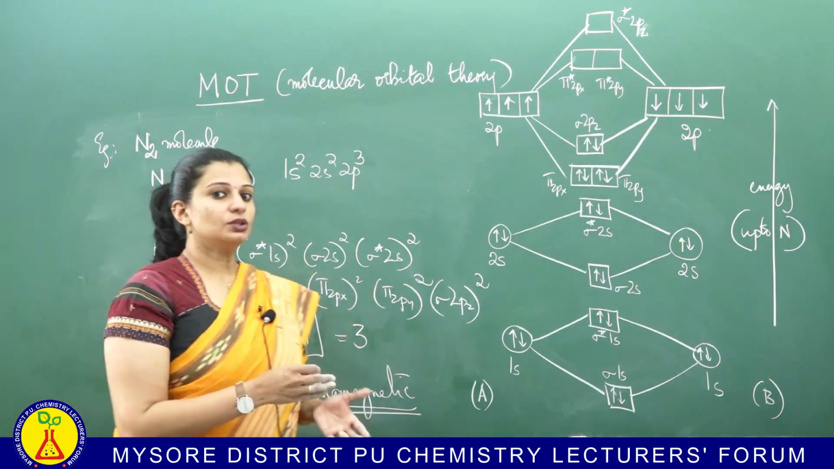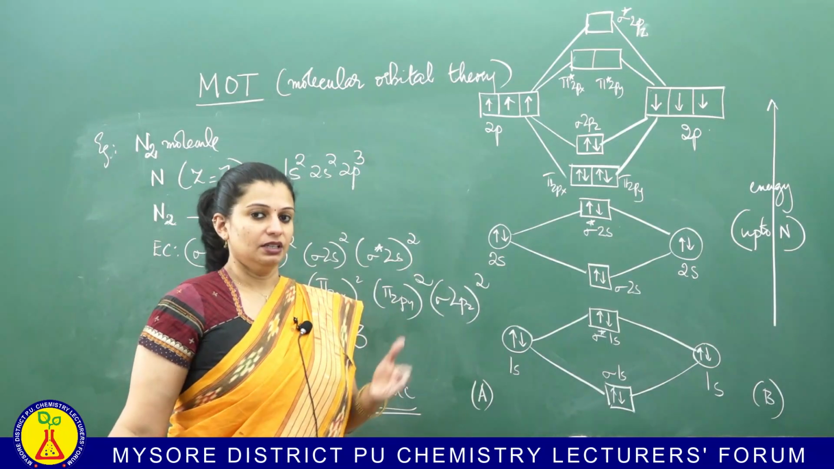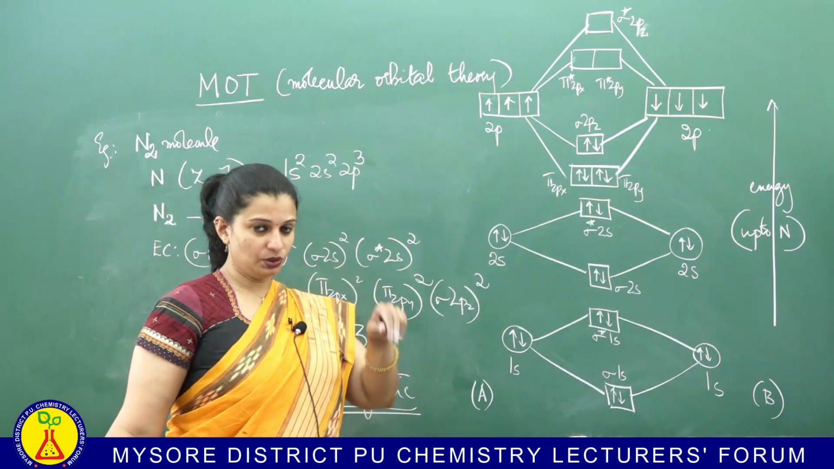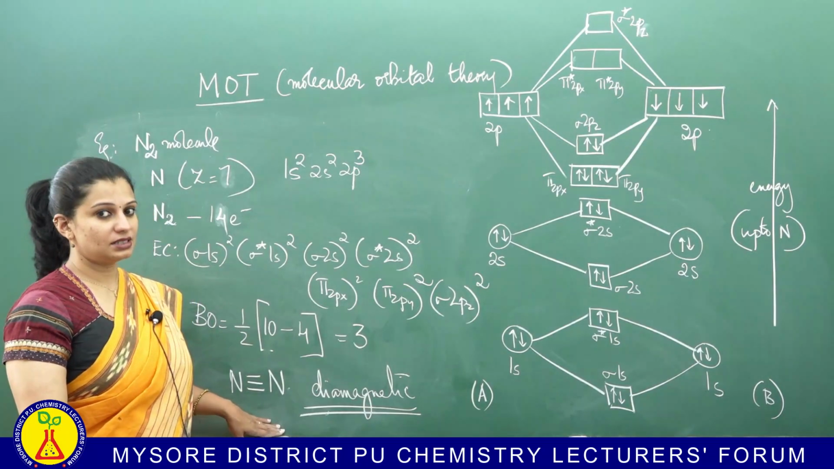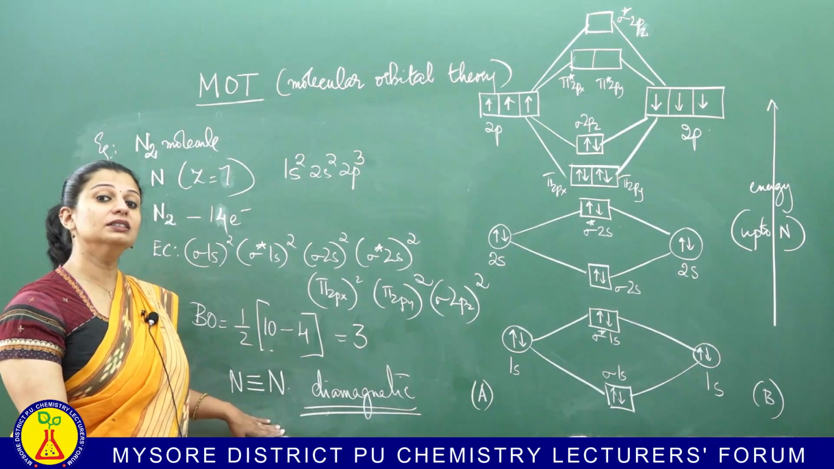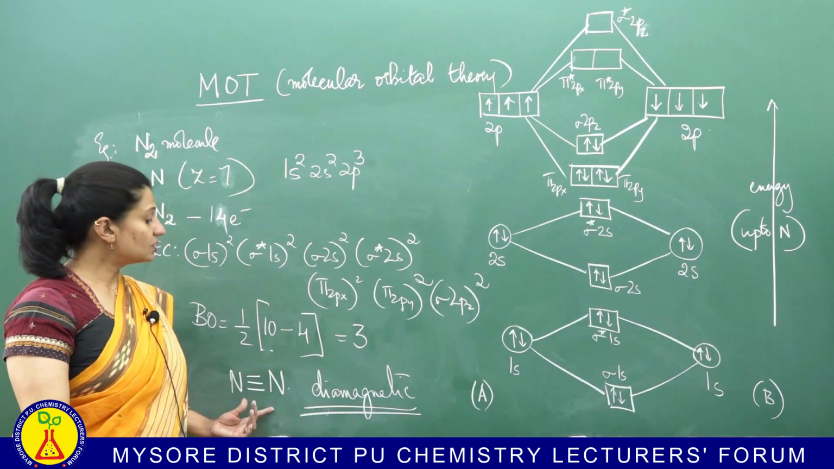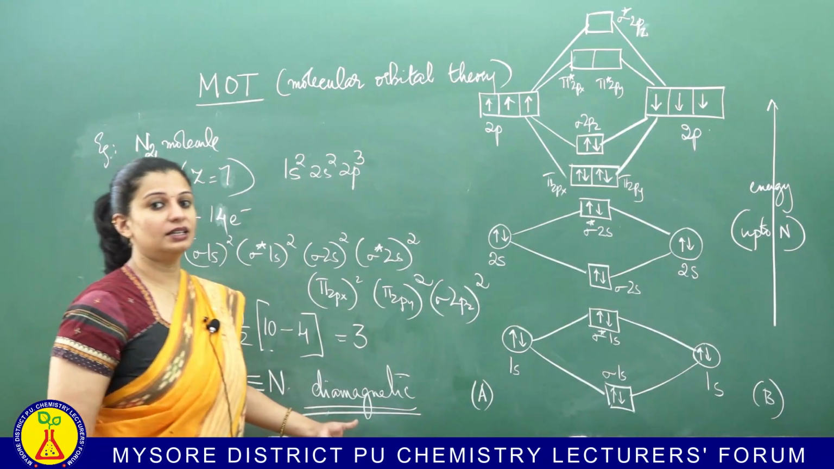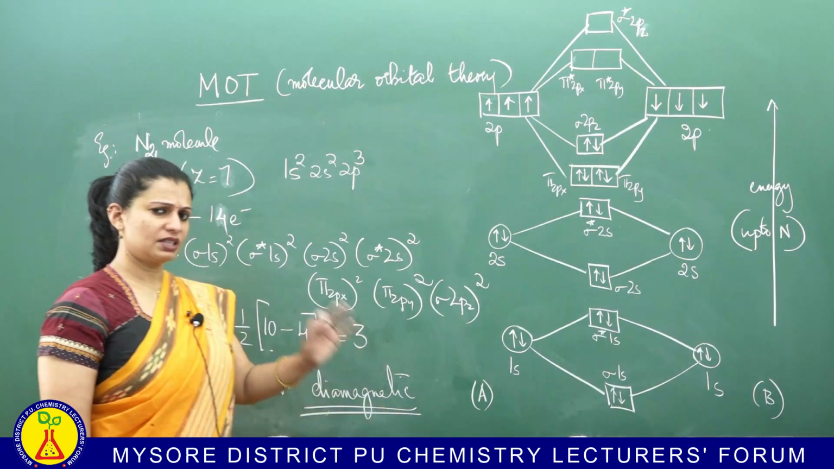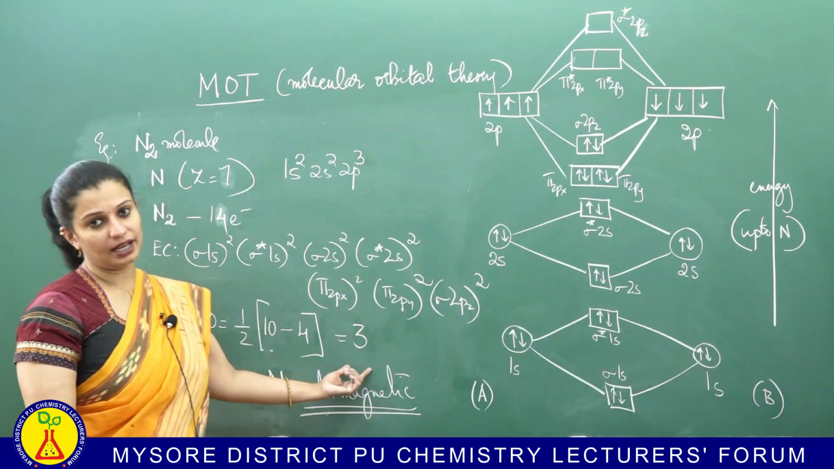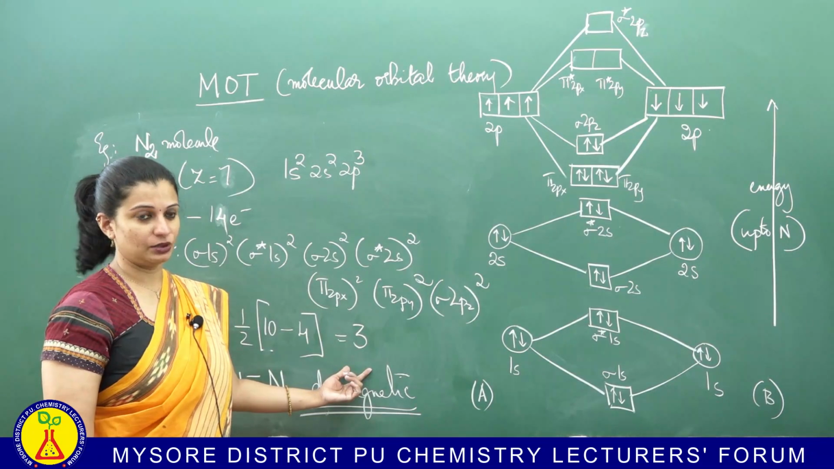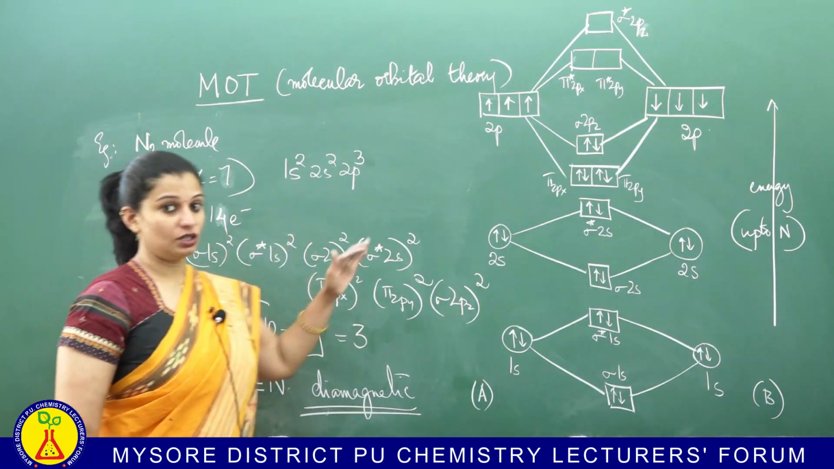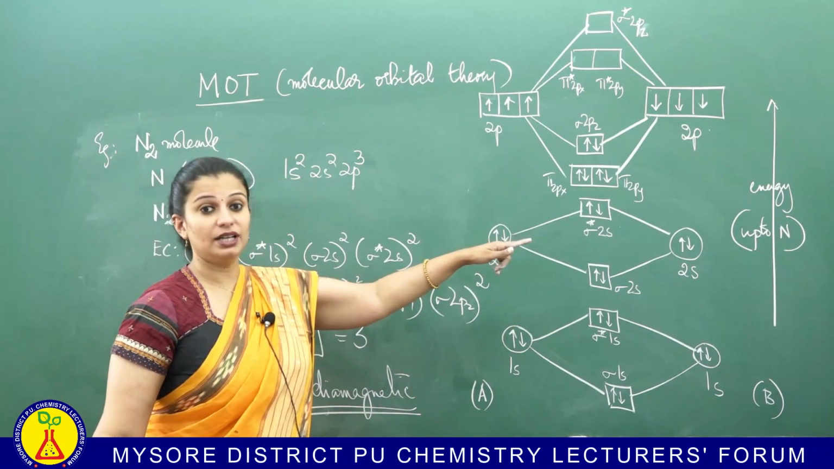So, if you want to compare with carbon, remember carbon had a bond order of 2, nitrogen has a bond order of 3. Which means the nitrogen molecule is more stable than the carbon molecule. So, N triple bond N is a diamagnetic molecule. With respect to bond order, it has a higher bond order of 3 as compared to the C2 molecule. So, this much is your example up to nitrogen.